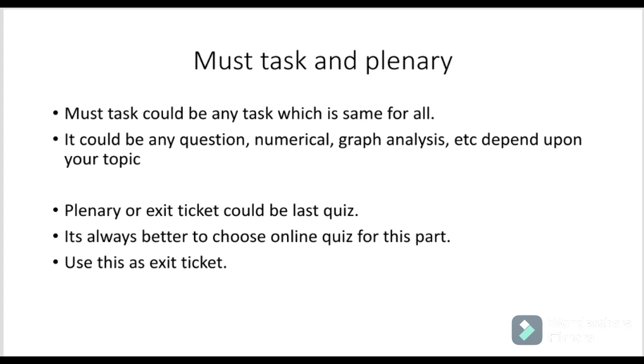Okay, so your lesson should start with a lesson objective and end with the plenary. This is the pattern given by the KHDA or the Ministry of Education Dubai for how a lesson should be taught in the schools of Dubai.